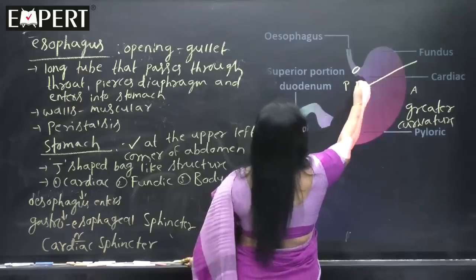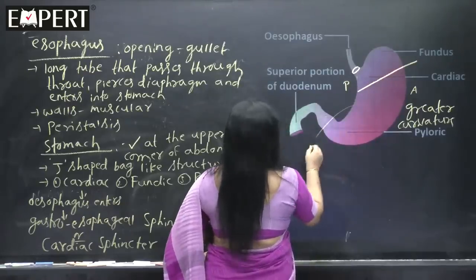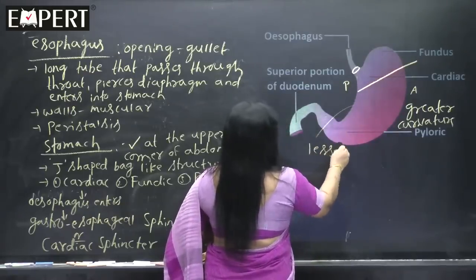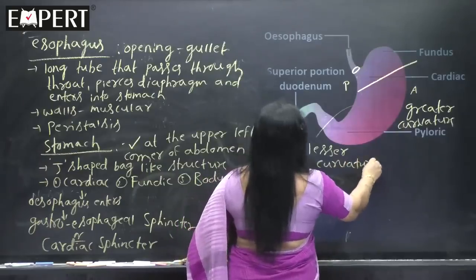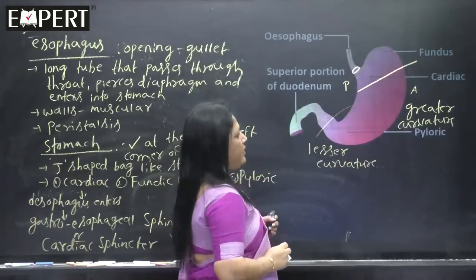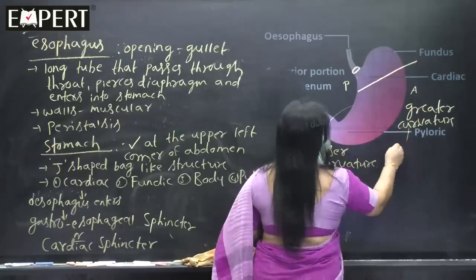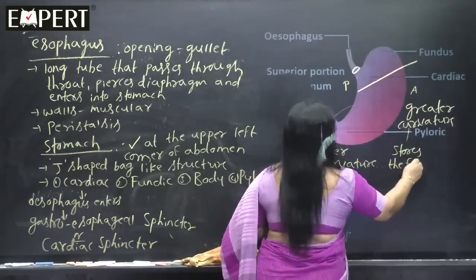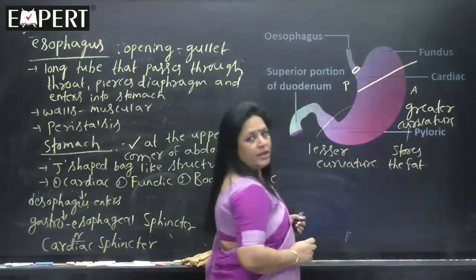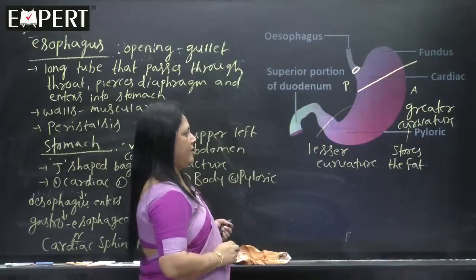And this lesser part is called the lesser curvature. The greater curvature of the stomach only stores the fat. Whatever extra fat we take in the food is stored by the greater curvature.